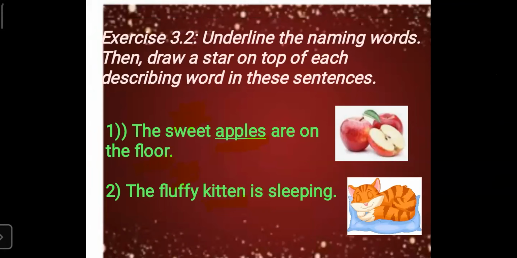We have to underline the naming words and we have to draw a star on the describing word. The first sentence: the sweet apples are on the floor.